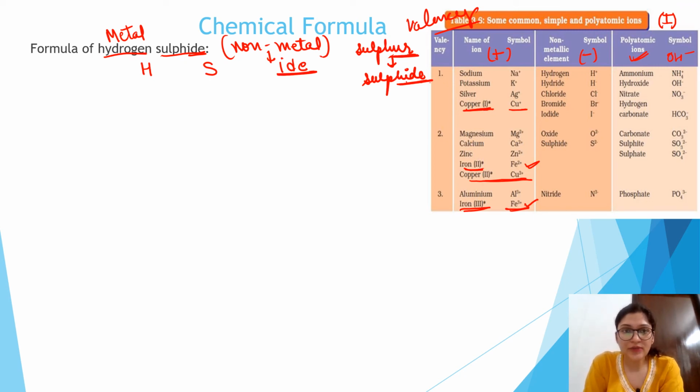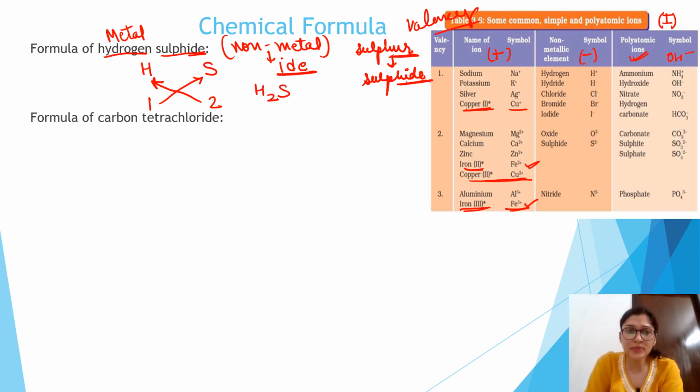So here the valency of sulfide is -2. We will not write the minus here, just avoid that part. Simply write 2, and hydrogen is 1. Do the crisscross part. So we will get H2S.